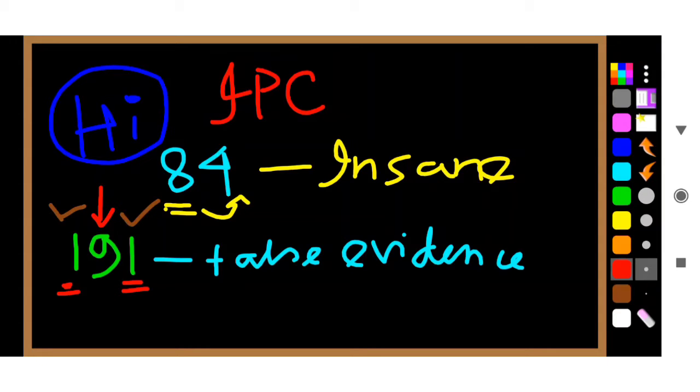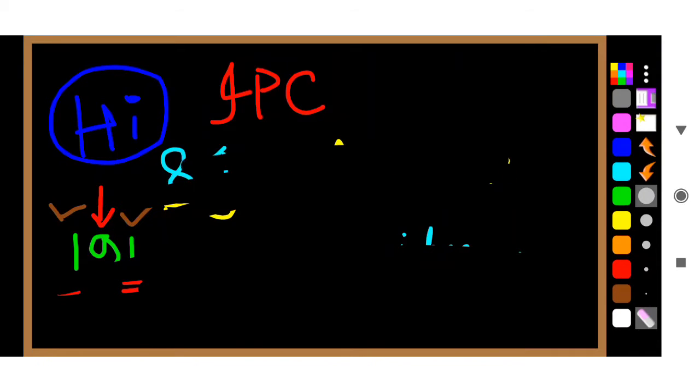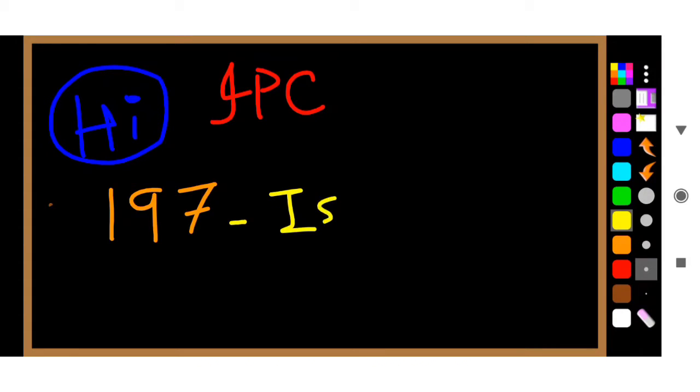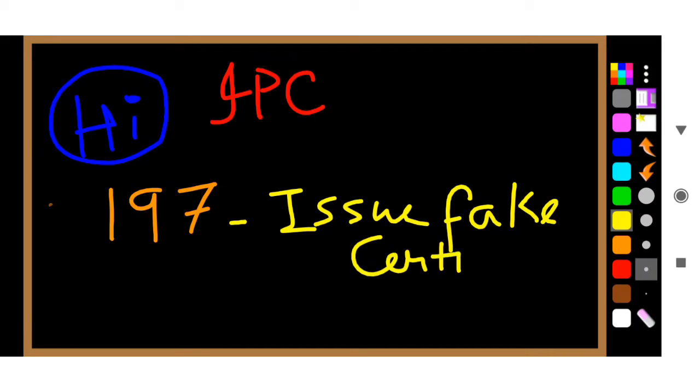Now let us move to the next one, but before that let me erase this so that I can write down the next important IPC section, which is 197. 197 means issuing a fake certificate. Suppose a doctor is issuing a fake certificate.